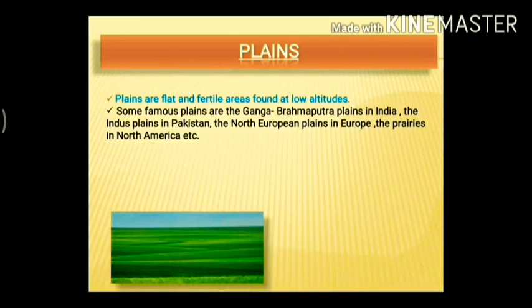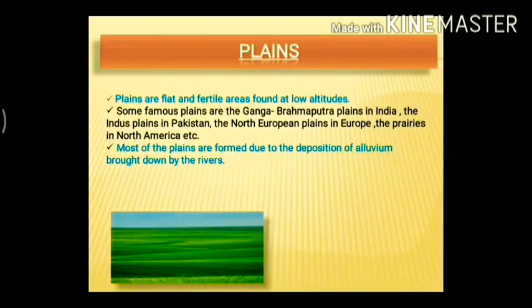Now, some of the famous plains are the Ganga-Brahmaputra plains, that is in India, the Indus plains in Pakistan, the North European plains in Europe, the prairies in North America. Also, we have the Yangtze plains, that is in China. So, all these are the renowned ones. Now, most of the plains are formed due to the deposition of alluvium brought down by the rivers. As I have said, the perennial rivers bring alluvial soil with them. So, with this deposition of alluvial soil, these plain areas were formed long back.